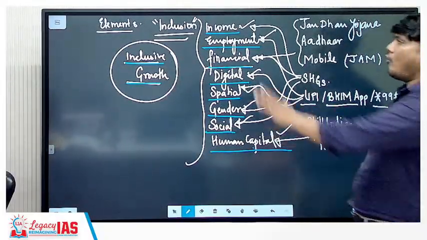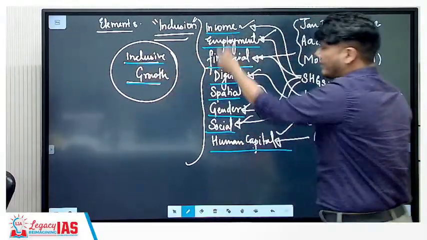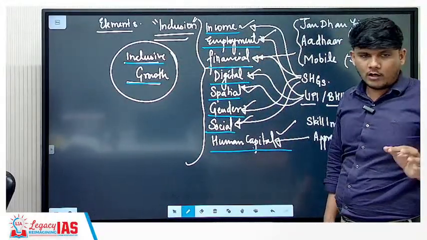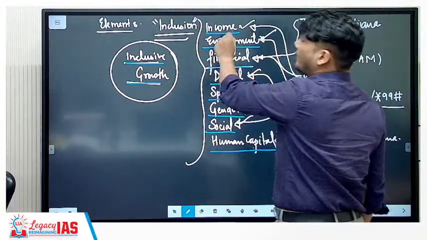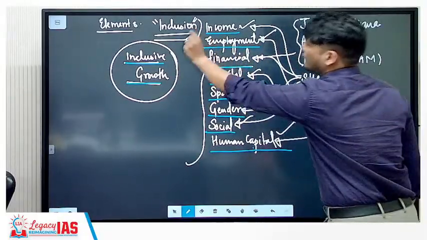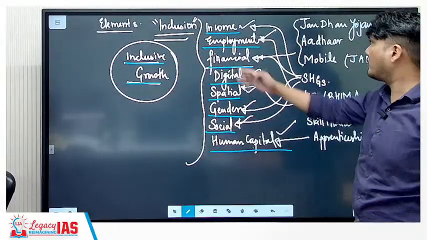Now, UPSC can either directly ask you about inclusive growth, so these are the important elements, and you can use them in your answer. Or UPSC can ask you a specific question wherein they talk about income inclusiveness, employment inclusiveness, financial inclusiveness, digital inclusiveness. So you should be able to answer them as well.